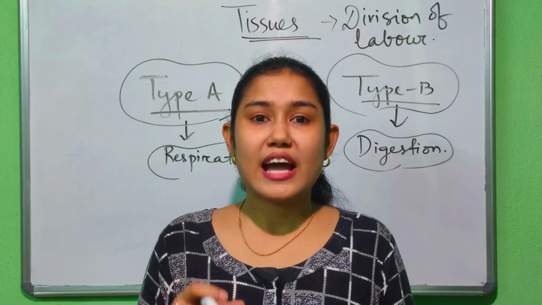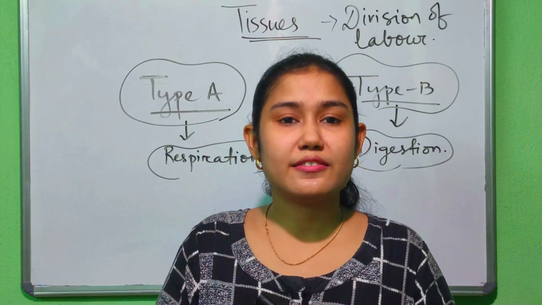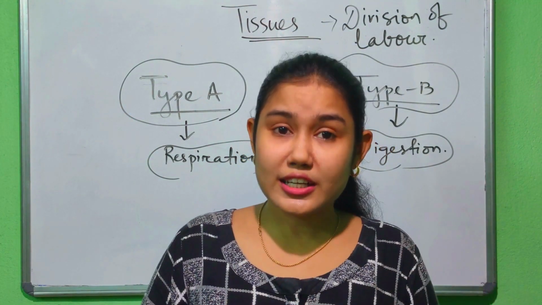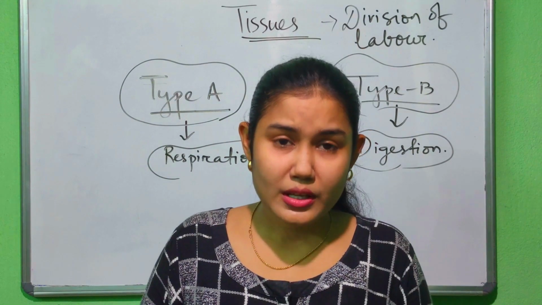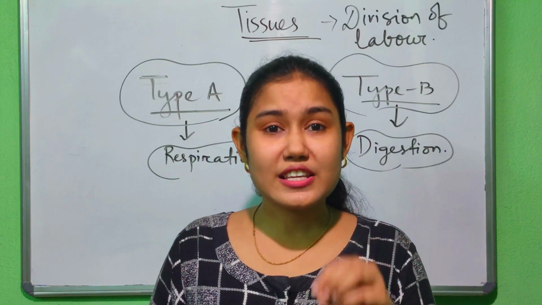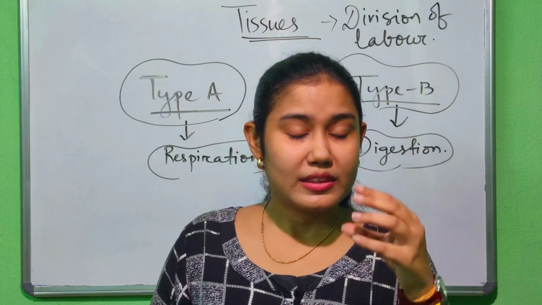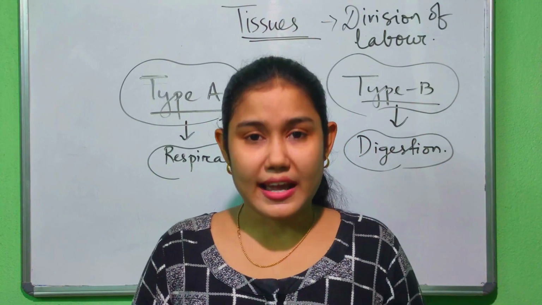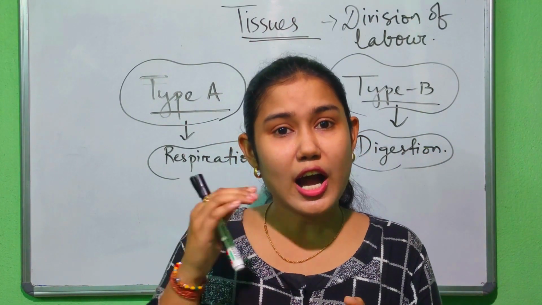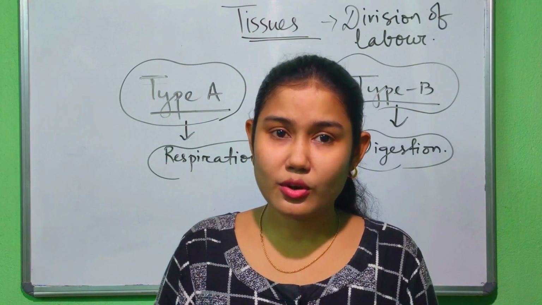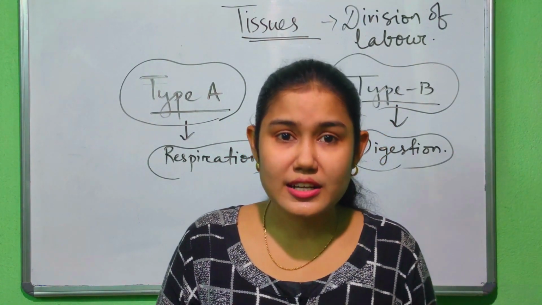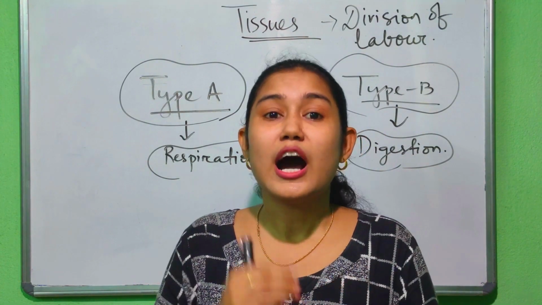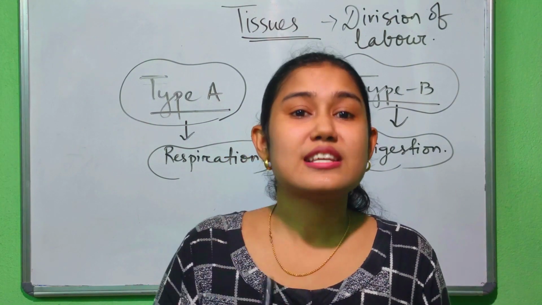In plants, there is a certain specific tissue which can divide throughout the life of the plant. But there are also other tissues which do not divide at all. So why this difference? This difference is because plants do not grow uniformly throughout their life. Their growth is restricted to certain body parts. The growing parts of the plant show these living or dividing tissues, but up to a certain limit the growth is restricted.